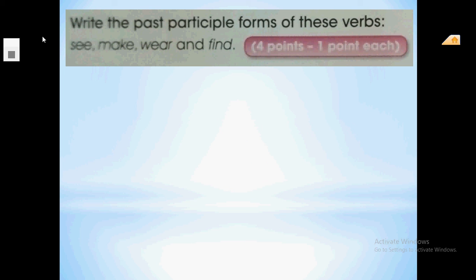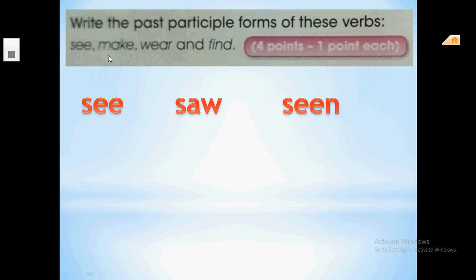Number 1, write the past participle forms of these verbs. Here, he gives you four verbs and wants you to write the past participle form. But it's important to know the past simple form and the past participle too, so we are going to write three forms of each verb: the present, the past, and the past participle. See, in the past simple it is saw, and the past participle is seen. So these are the three forms of the verb see.